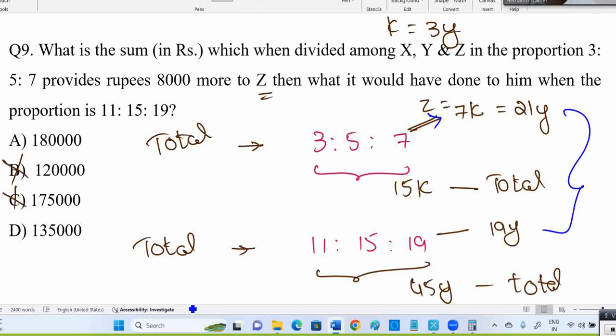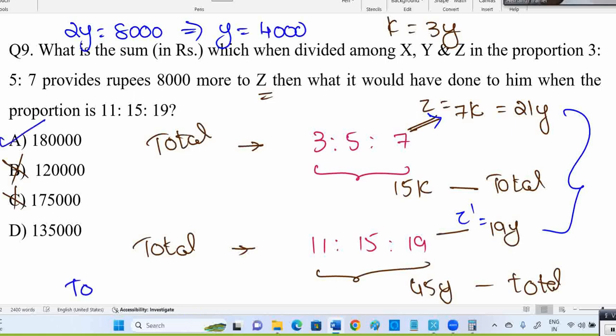Now what is the difference here and here? Here Z, here also Z only. What is the difference? 2y. But in the question what they said? 8,000. Means y is nothing but 4,000. Then total will be 45y, which is 1,80,000. 45 into 4 is 180.